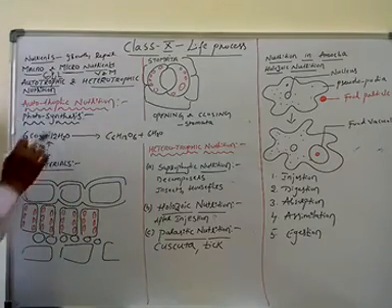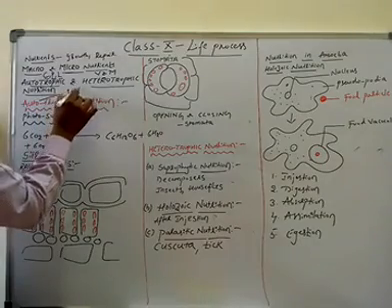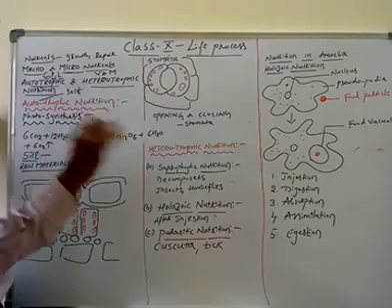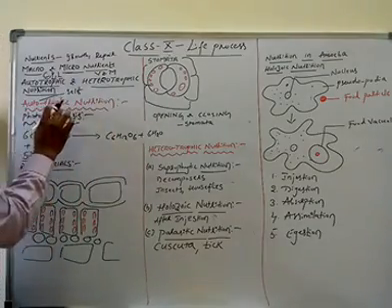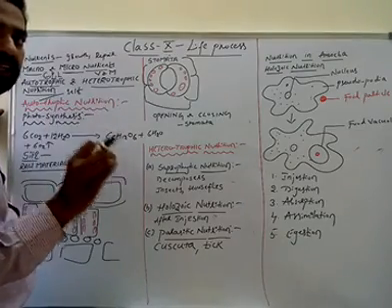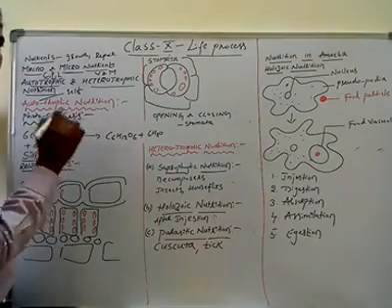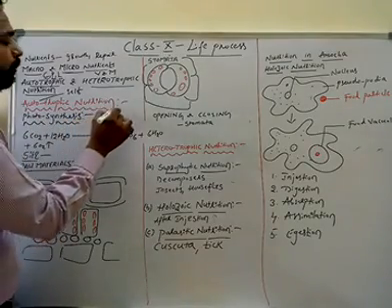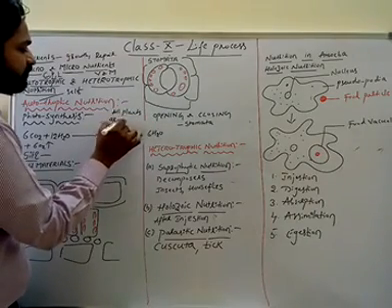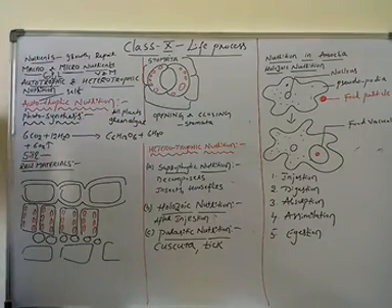Now, autotrophic nutrition: auto means self, and nutrition means taking of nutrients. So it is self taking of nutrients. If an organism is able to prepare its own food material, that is called autotrophic nutrition. Which organisms perform autotrophic nutrition? All plants and green algae.